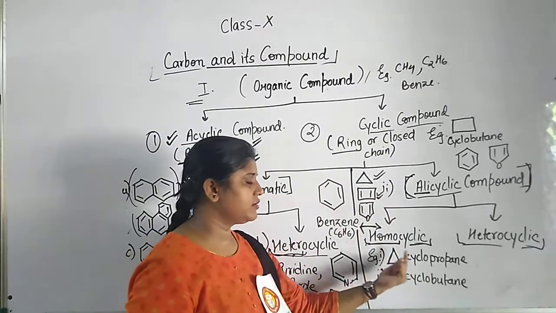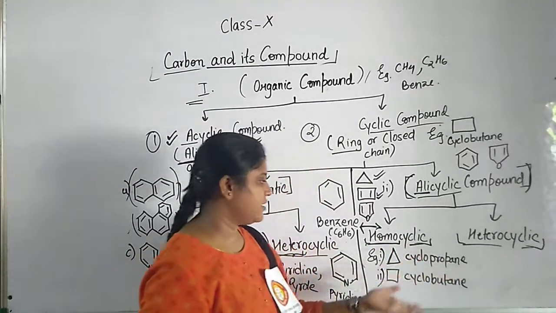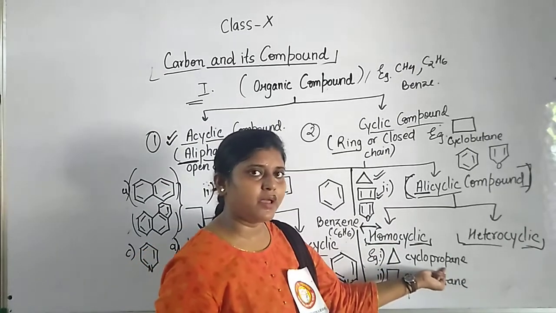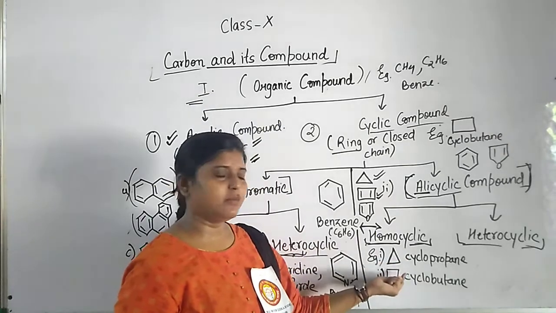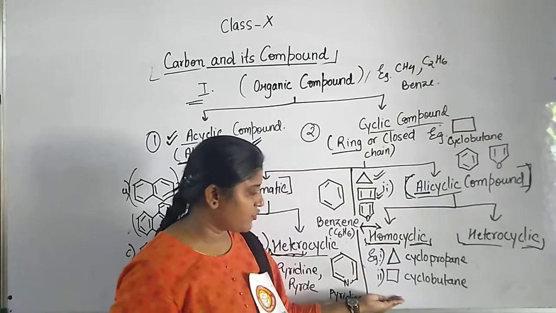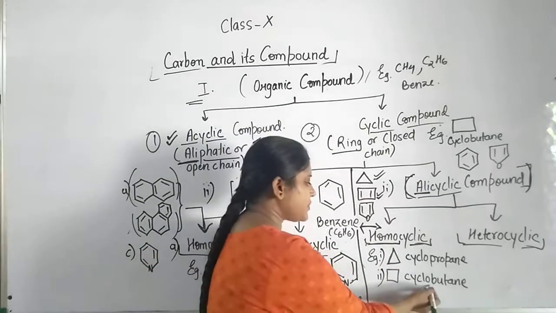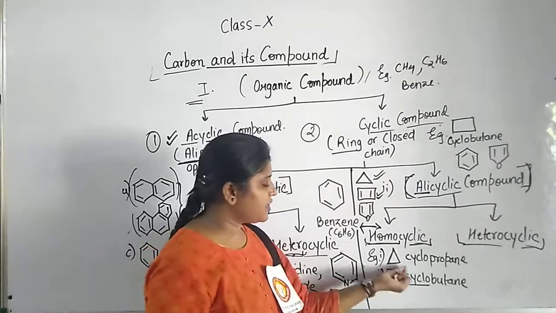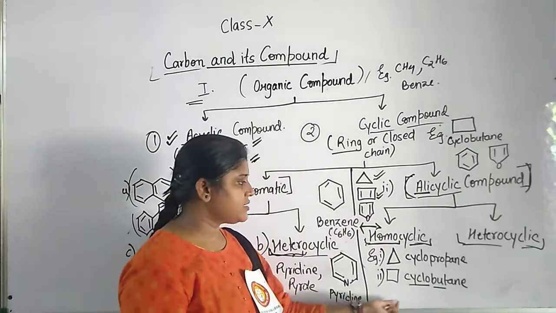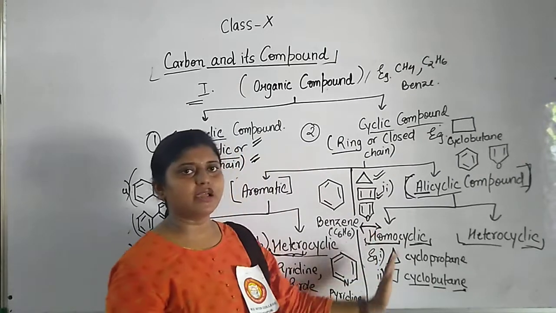I have told you earlier how we name these. When there is a ring, the word cyclo is used before the word root. As there are 3 carbon atoms, it is named prop, and as all of them have single bonds, it is named ane. So this is cyclopropane. In the second, as it is a cycle, cyclo is used, and as there are 4 carbon atoms, the word root but is used, and as there are single bonds, it is ane. So this is about the homocyclic compound.